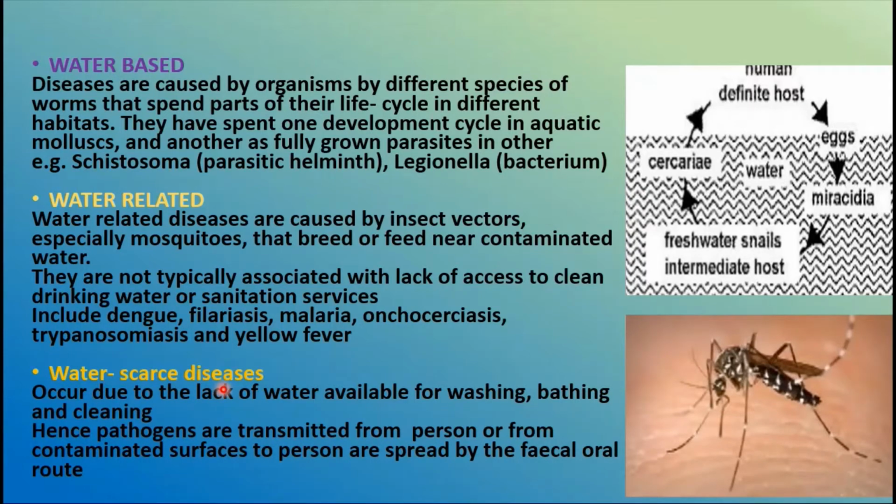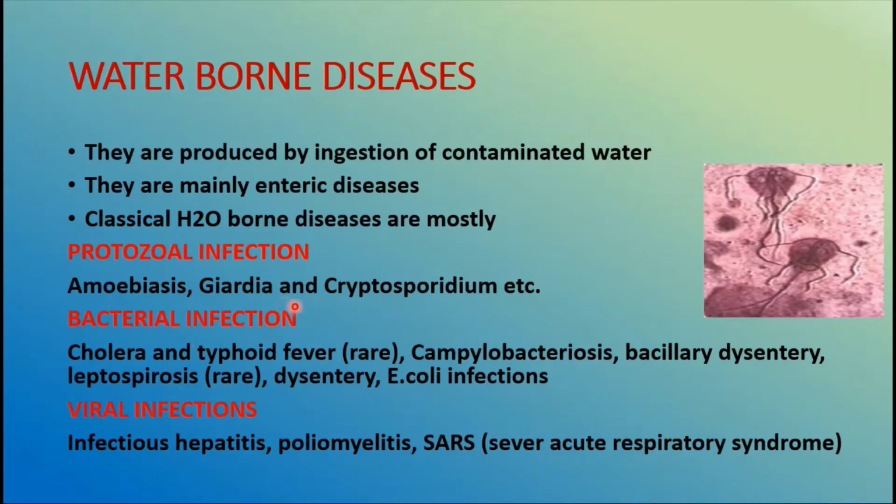So this is all about the classification of water related illnesses associated with microorganisms. Let's see a few waterborne diseases depending upon the different types of classification. The first type of classification related to water related illnesses is waterborne diseases.